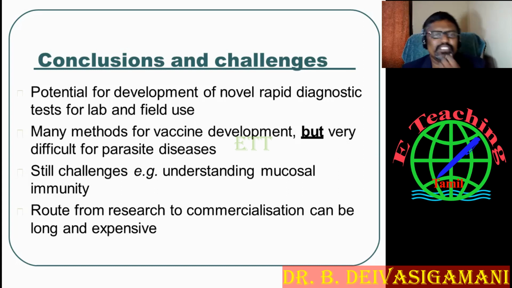You know, mucus gives a very good immune response, and it is the first line of the defense mechanism of the system. In the case of catfishes and eels, they have a larger amount of mucus secretion on the external body surface. So for these species, we still cannot properly understand whether it has any kind of cure for the diseases or not. The route from research to commercialization can be long and expensive.